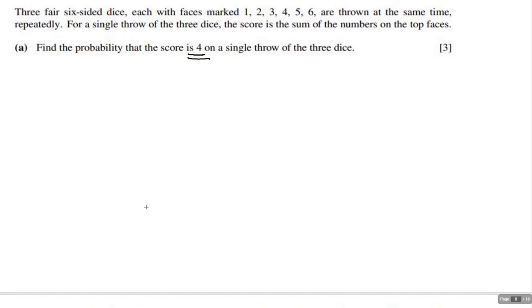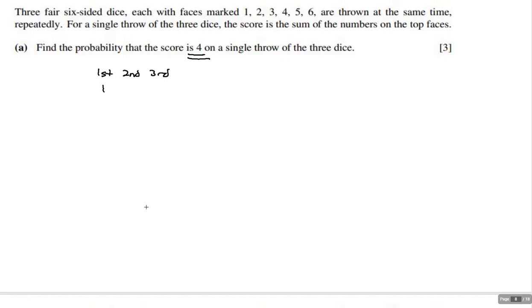If you think about it, there really aren't that many ways for this to happen. So what we're going to do is start at an extreme. I'm going to say that on my first throw I got a 1. Now, I'm thinking of this as a first throw, second throw, and third throw situation.